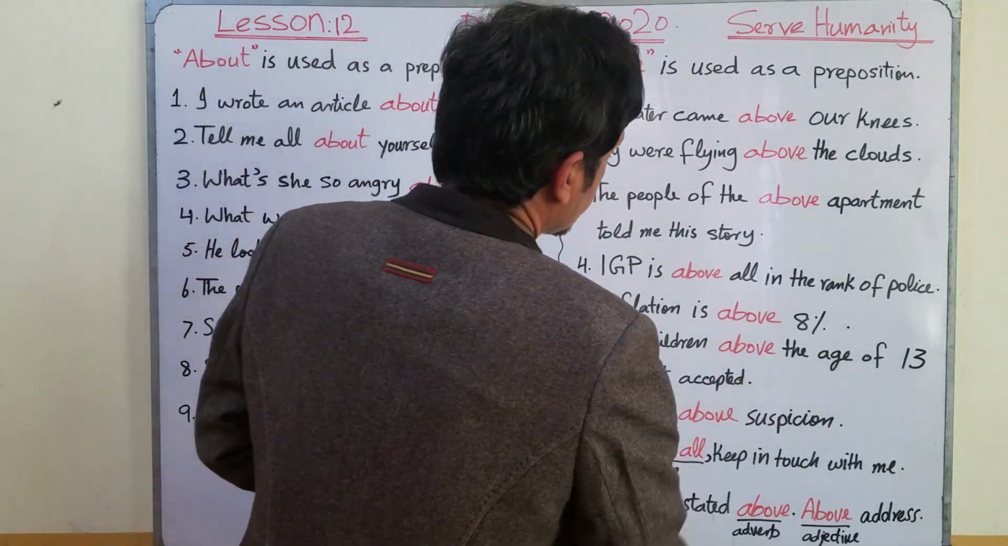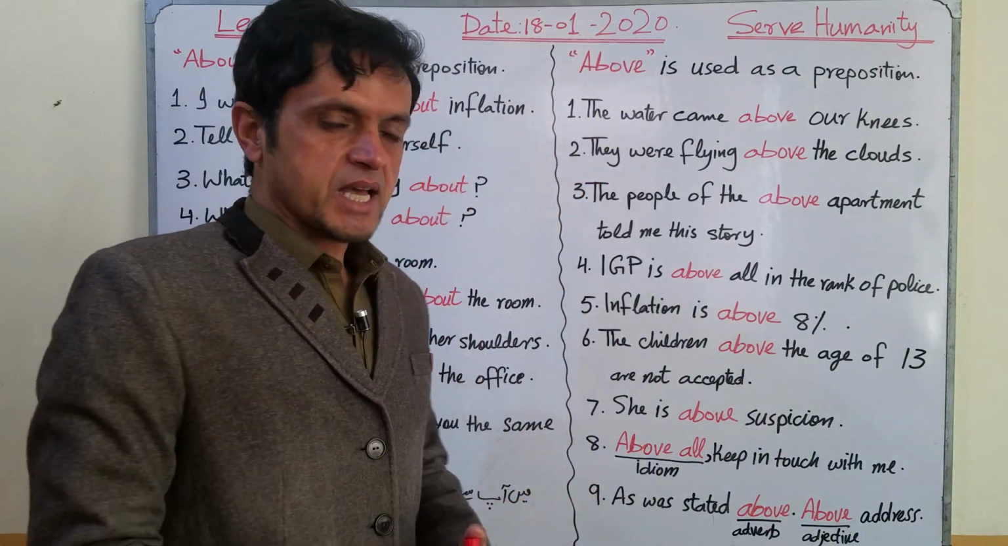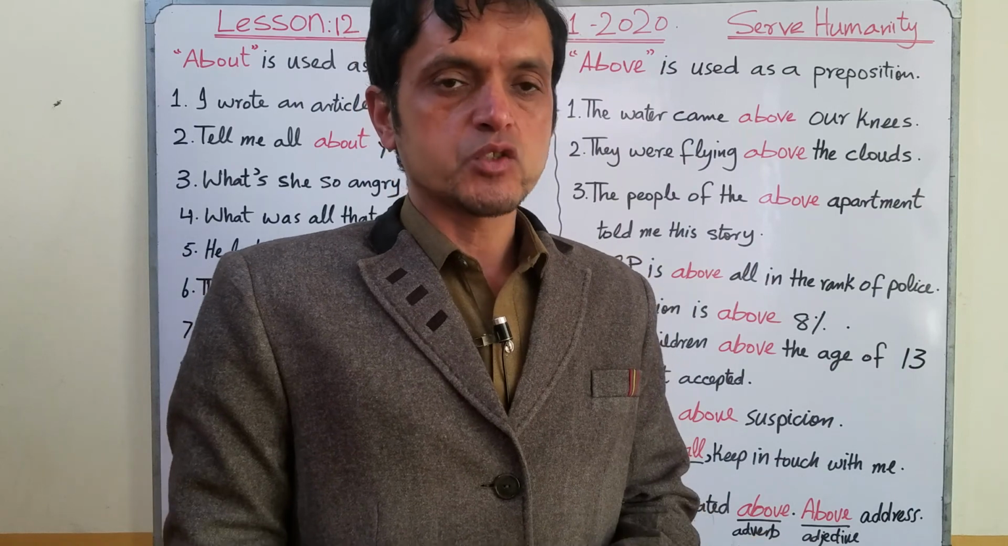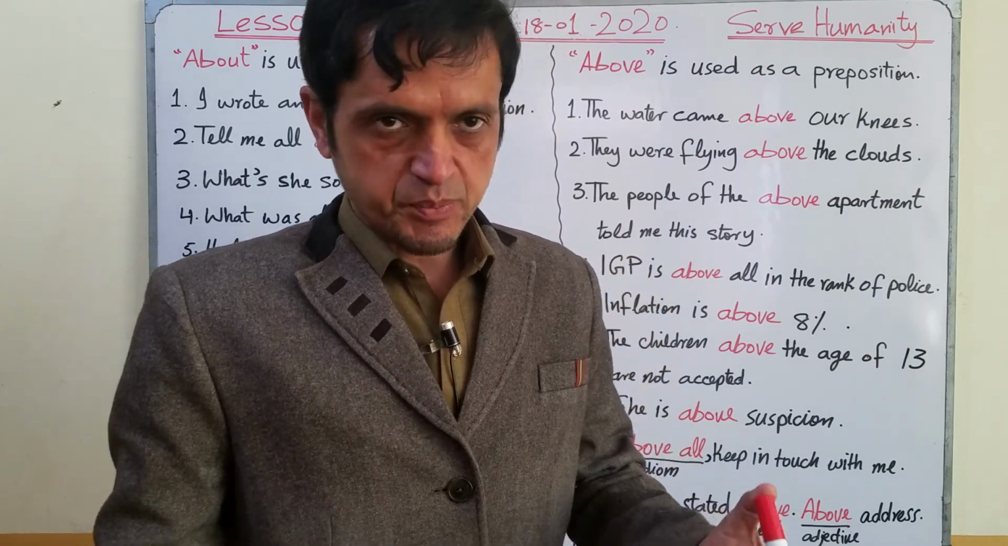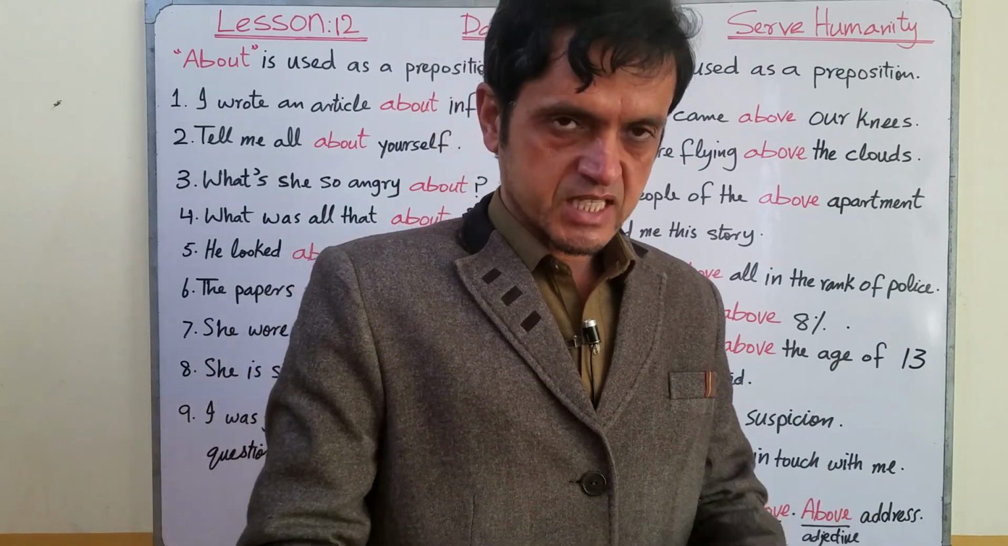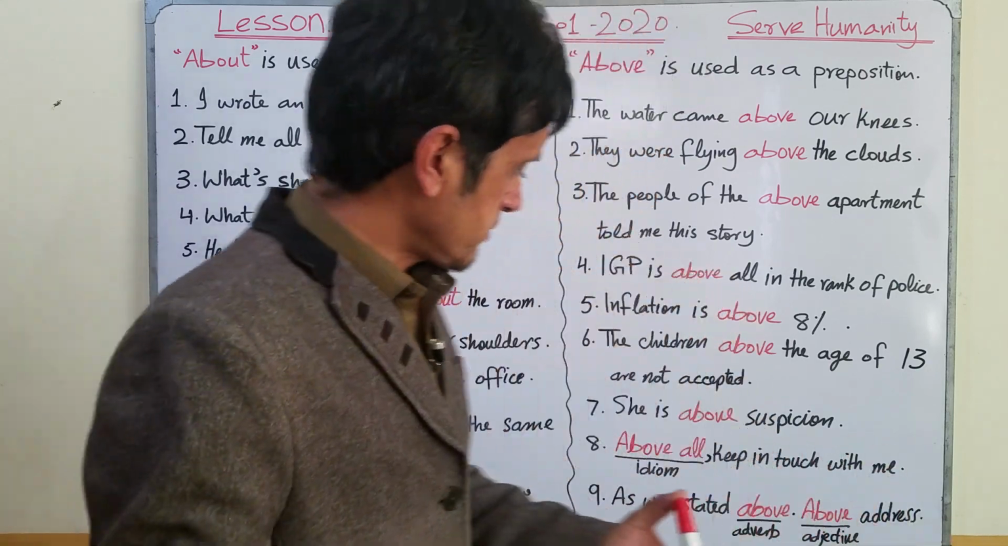Number 7. She is above suspicion. It means that she is trustable. There is no doubt or suspicion about her character, and she is above suspicion, so she is trustable.